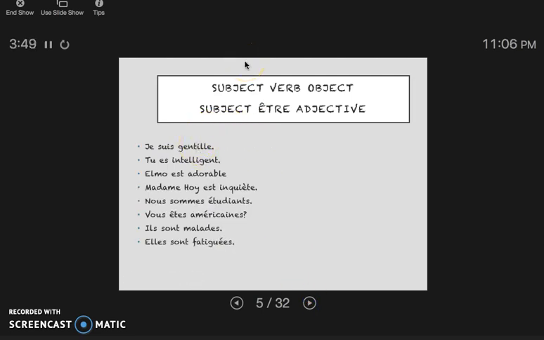Okay, so let's review what we know so far. Most of our sentences are going to have the same construction with a subject, a verb, and an object. If there is an adjective, the adjective will agree with the subject. So gentil has to be feminine for me. Intelligent here is masculine, so tu must be masculine. Adorable is invariable. We don't know if that's a boy or a female, so we see elle. Madame Moi est inquiète. I know this is a feminine form, and the madame gives it away. Étudiant here is masculine. With the plural, we could have a whole group of women and one male, and we're going to have to revert to the masculine form.